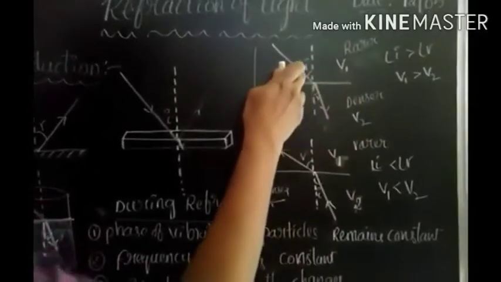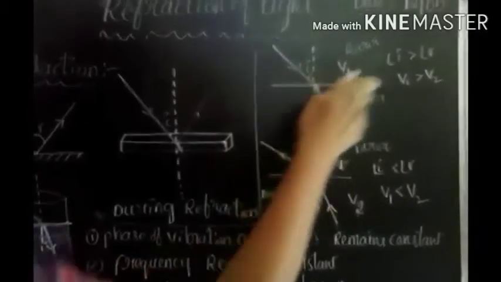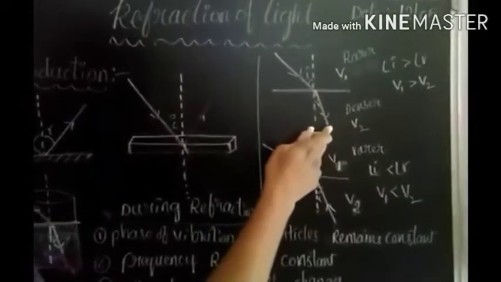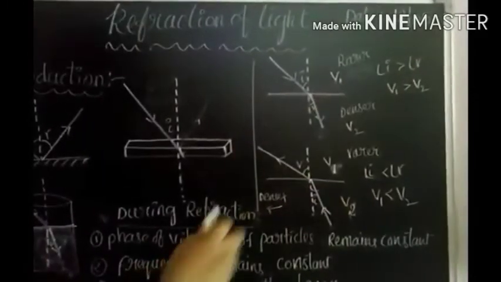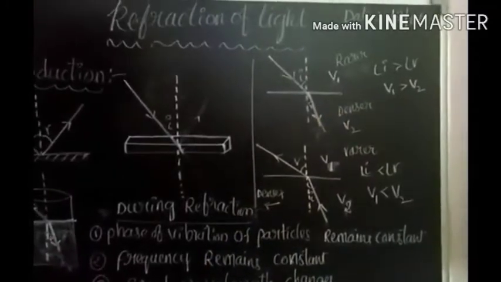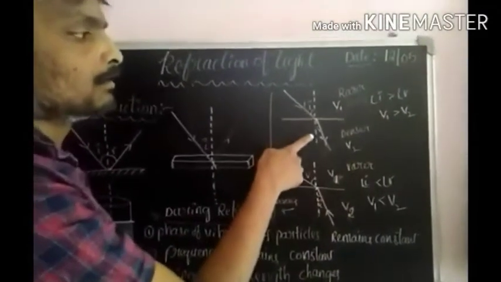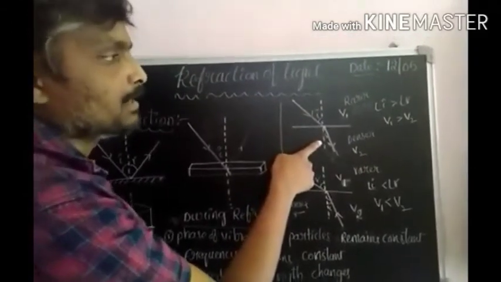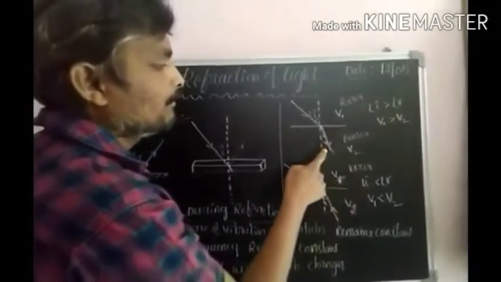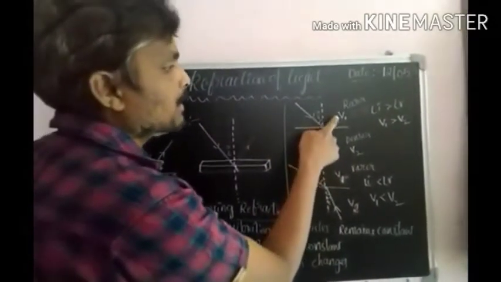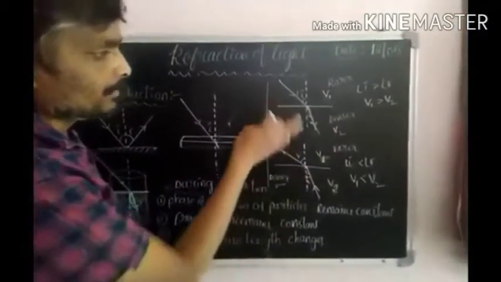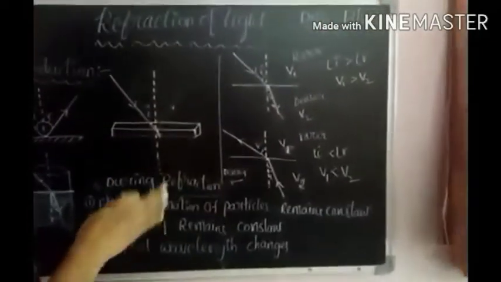So here, the angle made by the incident ray with the normal is said to be angle of incidence. The angle made by the refracted ray with the normal is said to be angle of refraction. This is the incident ray. This ray is the refracted ray. So here, angle i is greater than angle r. The condition is, when the light ray travels from rarer medium to denser medium, angle of incidence is greater than angle of refraction. The speed of the light in rarer medium is greater than the speed of the light in denser medium.